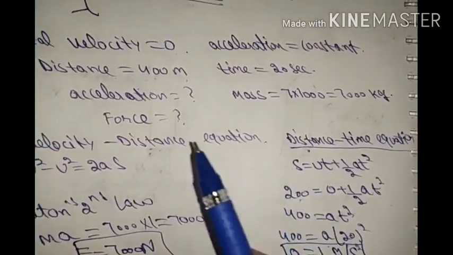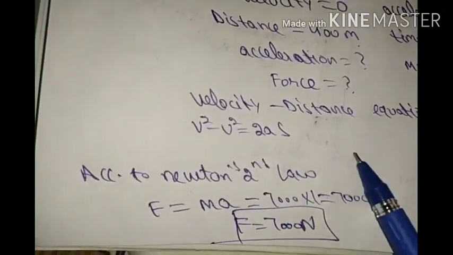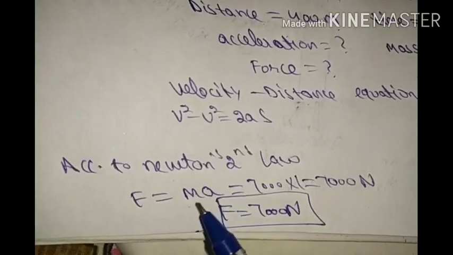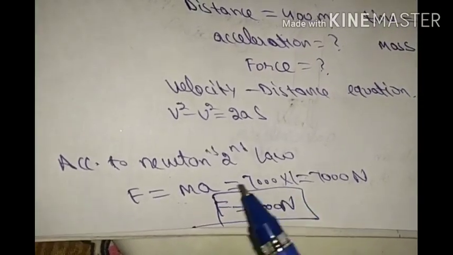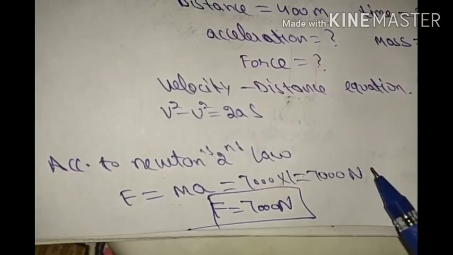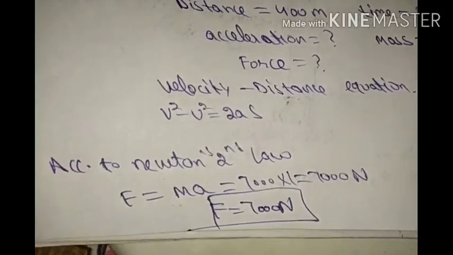And then it is asked to find the force. So according to Newton's second law, we know force is equal to mass into acceleration. Mass is given, that is 7000 kilogram, and acceleration we have found is 1. So the answer is 7000 Newton. So force is 7000 Newton. This is the required force.